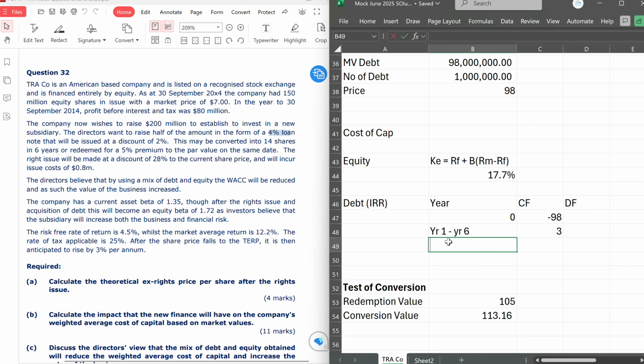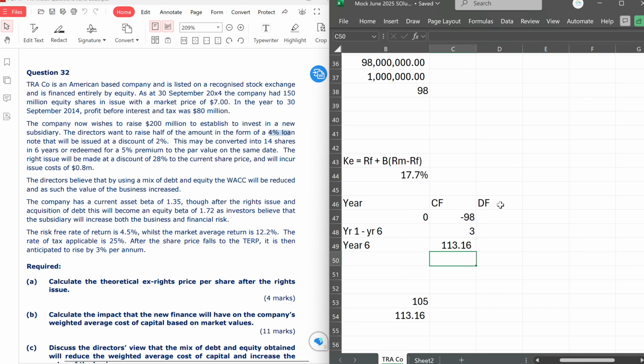And at year 6, conversion will take place. And that means we'll get that same amount that we decided, not the redemption amount this time, but the conversion amount. So we need to now do something quickly, and that is making a guess of two rates. And we can do 5 and 10%.